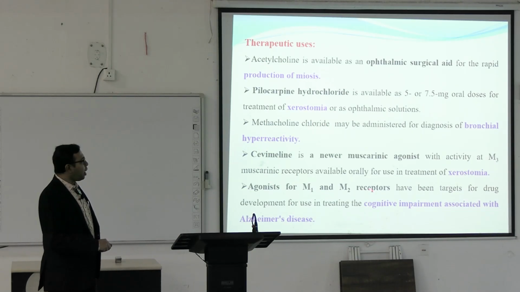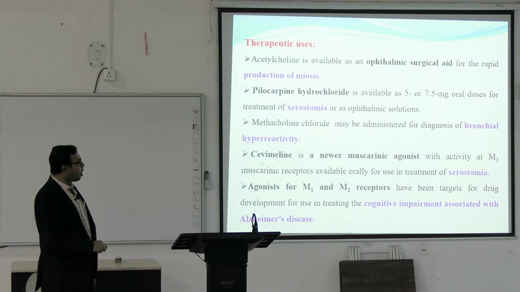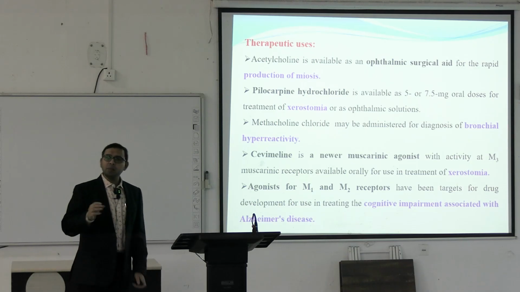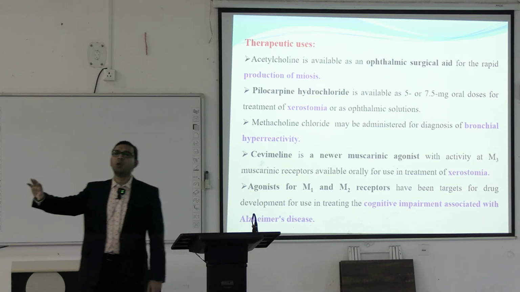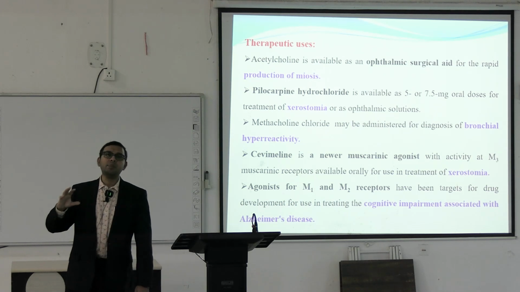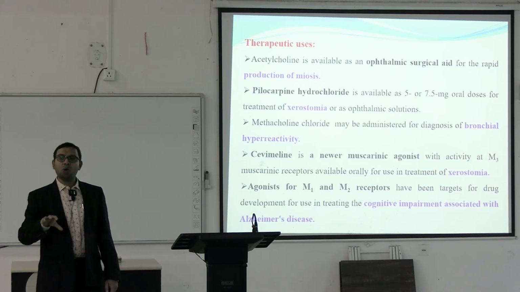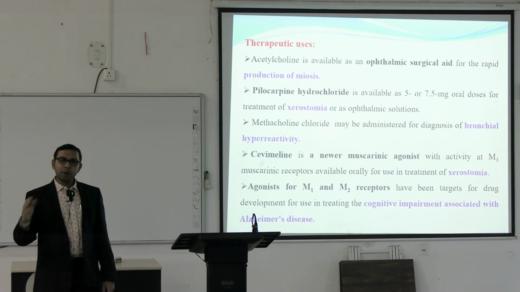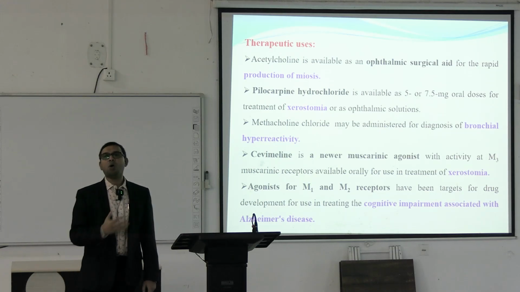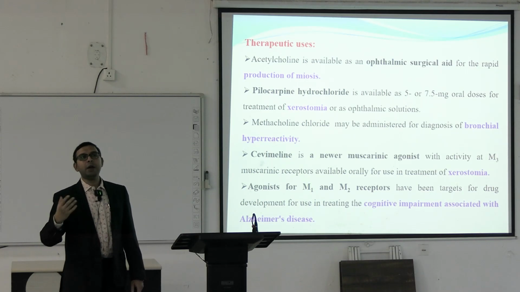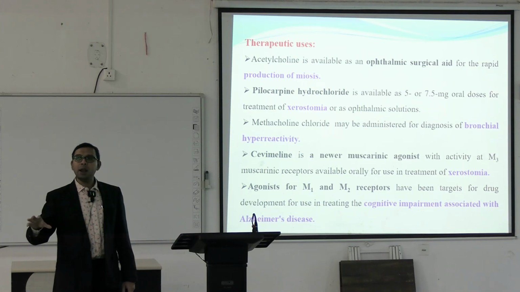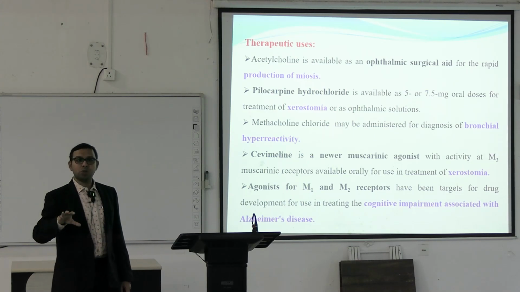Agonists for the M1 and M2 receptors have been targets for drug development, mainly for the cognitive impairment associated with Alzheimer's disease. It has been seen that the M1 receptor and different other muscarinic receptors are also present in different areas of the brain that mainly cause the consolidation of memory. So different trials are ongoing to see whether these muscarinic agonists, that is the cholinergic drugs, can be utilized in Alzheimer's disease, memory consolidation, etc.